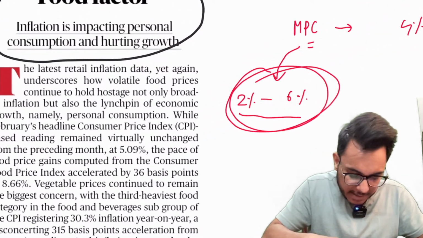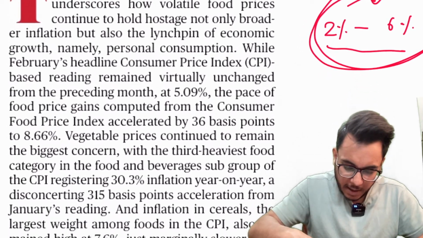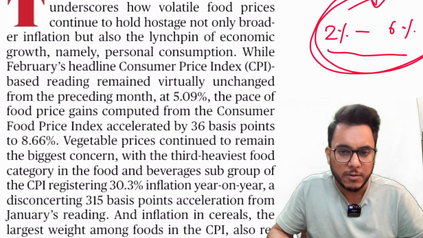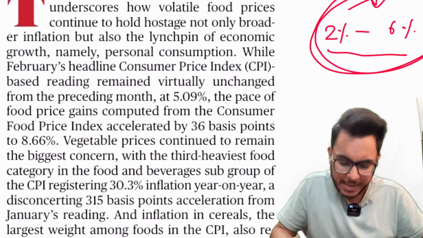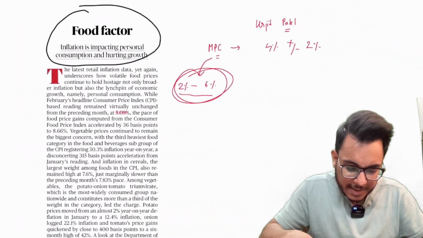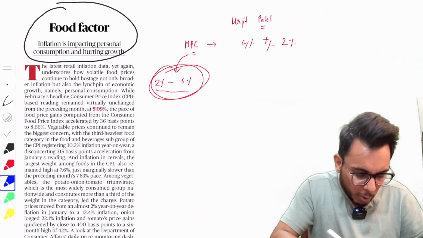Now guys, what happened recently? Fine. Inflation data was released. The Monetary Policy Committee released the inflation data, and it was found that the consumer price index stayed at 5.09%, which is good. But guys, understand this thing, that when we specifically talk about food,